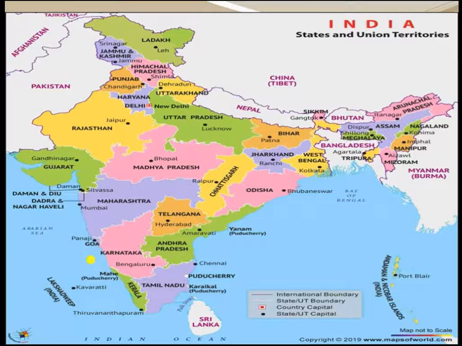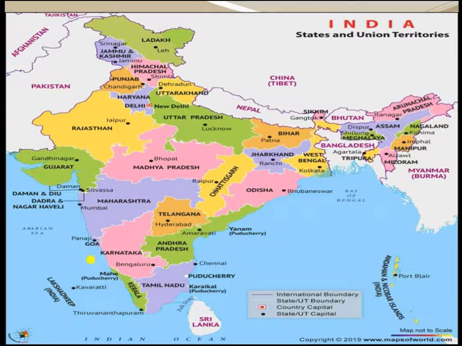If you take Nepal, which are the states sharing their boundary? That is Uttarakhand, Uttar Pradesh, Bihar, Sikkim. These are all sharing their boundaries with Nepal. With Bhutan, the same Sikkim, then West Bengal, Assam, Arunachal Pradesh.